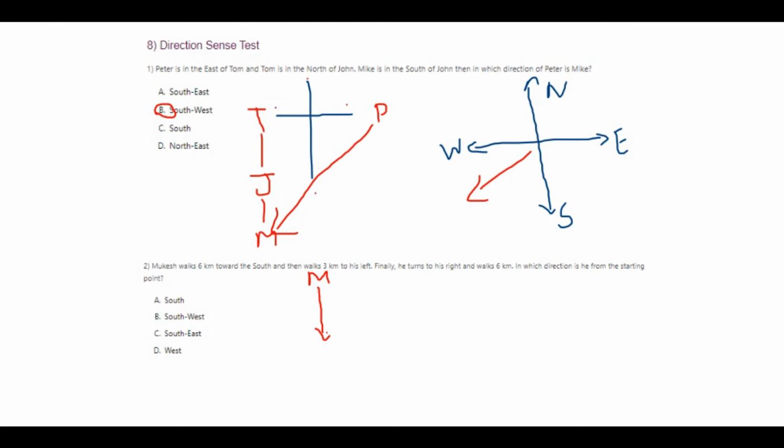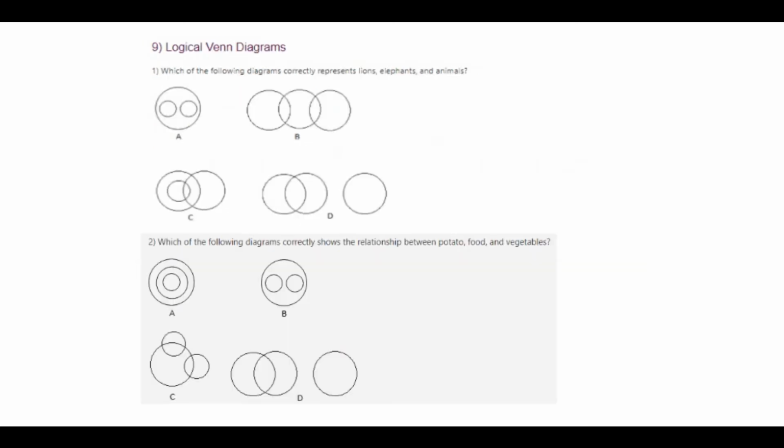Mukesh walks 6 kilometers towards south and then walks 3 kilometers towards left. So this is in Mukesh's point of view, he walks 3 kilometers to his left and then he turns right. Okay. Now in which direction is he from the starting point? From the starting point, Mukesh is going towards this direction, which is nothing but your southeast, and southeast is your answer. Okay. Moving on to next question.